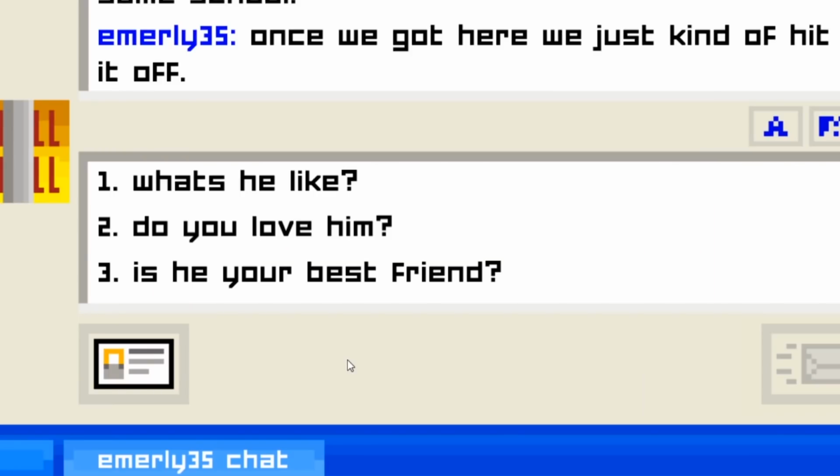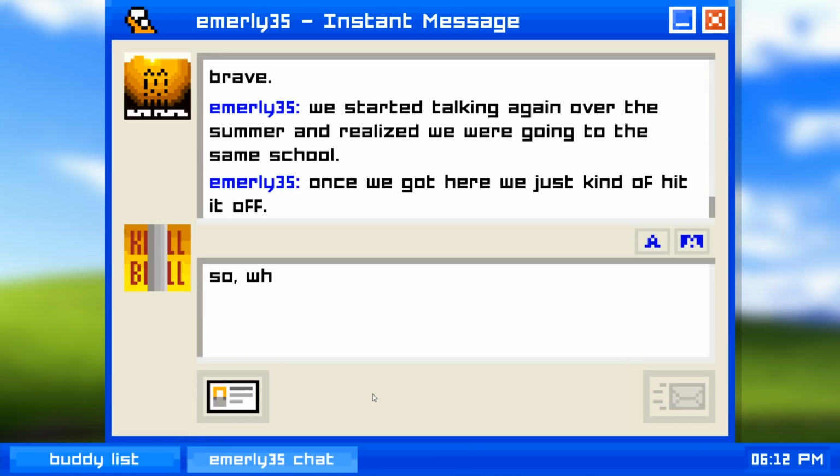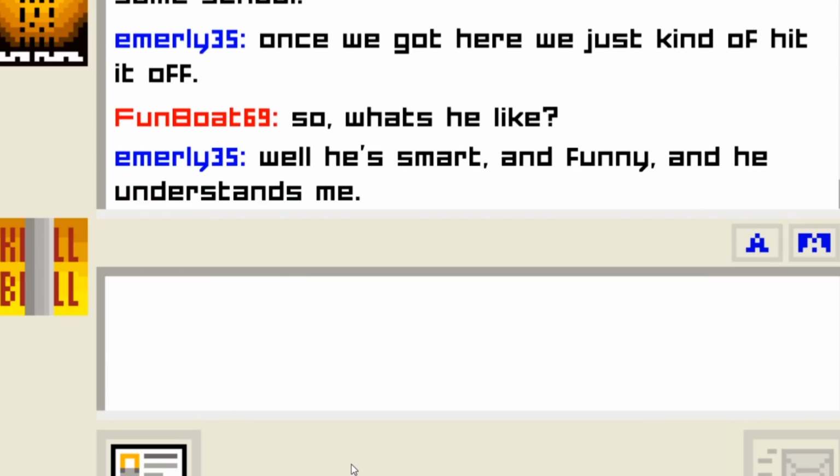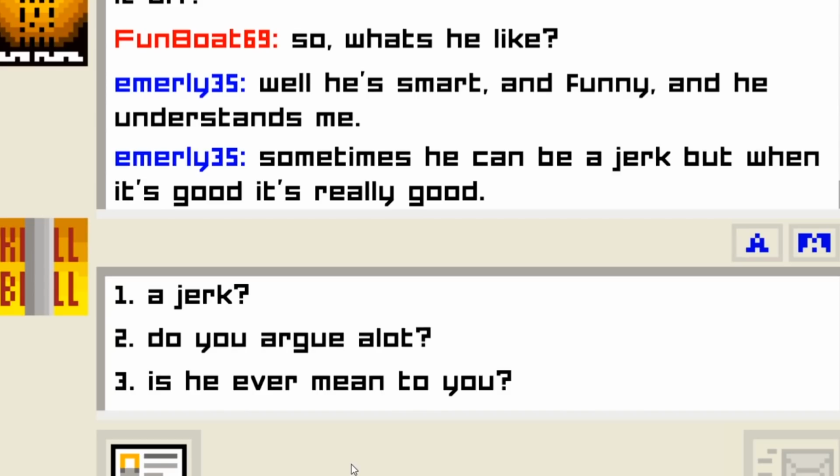Come on, these options suck. I don't like anything here. I guess I'll just humor her with asking what he's like. I don't want to be a dick. Well, he's smart and funny and he understands me. Sometimes he can be a jerk. Wait, what? A jerk? What's that about?